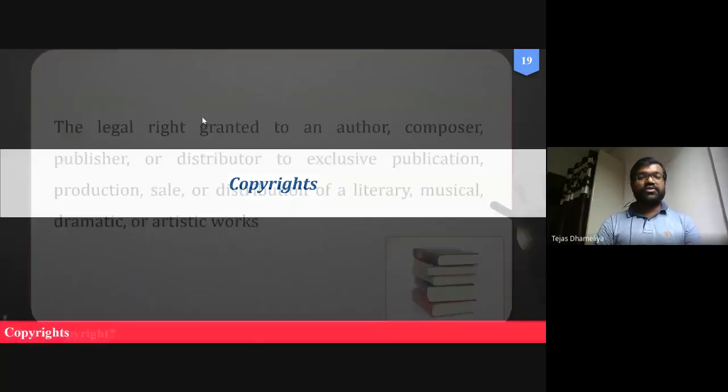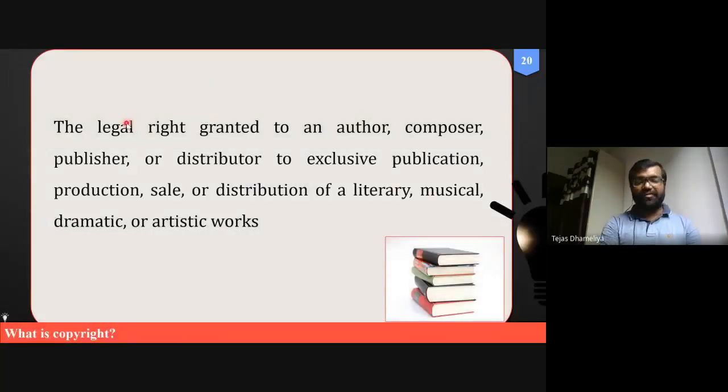Okay, copyright, by definition, is a legal right. That is your right, as per the law. A legal right with respect to the legislations and laws, granted to an author.